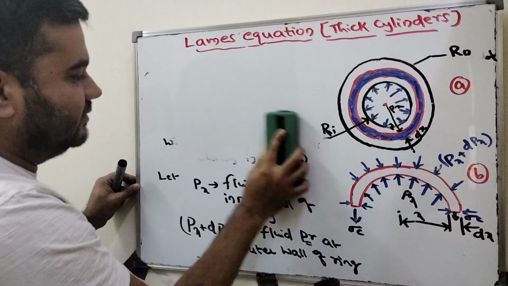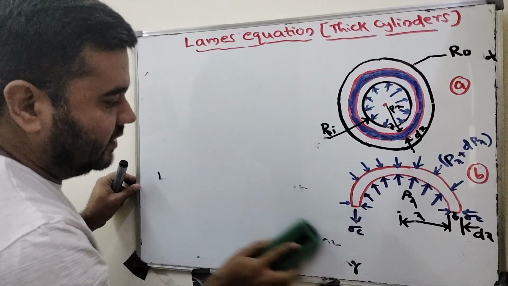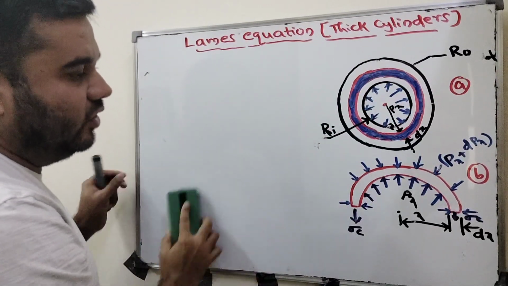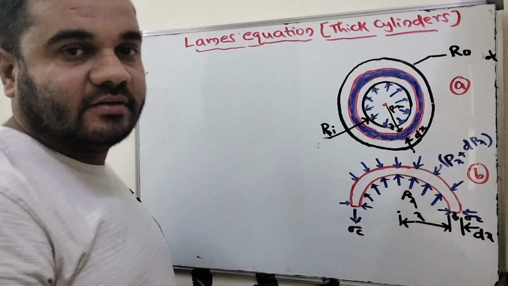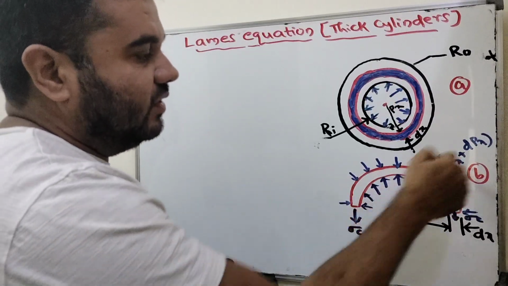By considering the elemental ring, two types of forces are developed here: one is the bursting force, one is the resistance force.